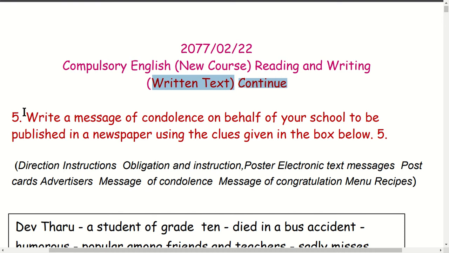So this is question number 5, and this question is based on writing. In the examination, writing carries 35 marks.